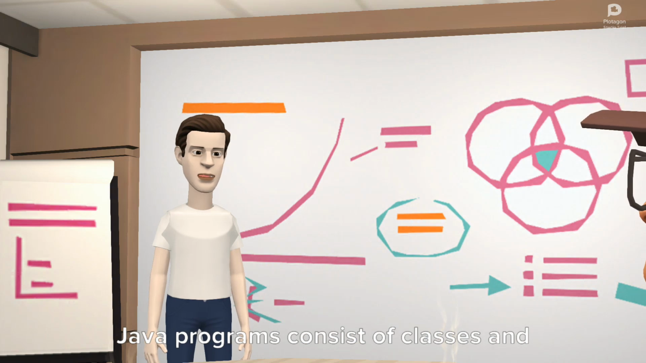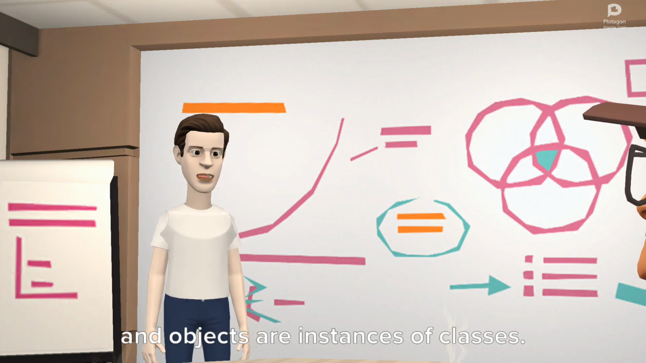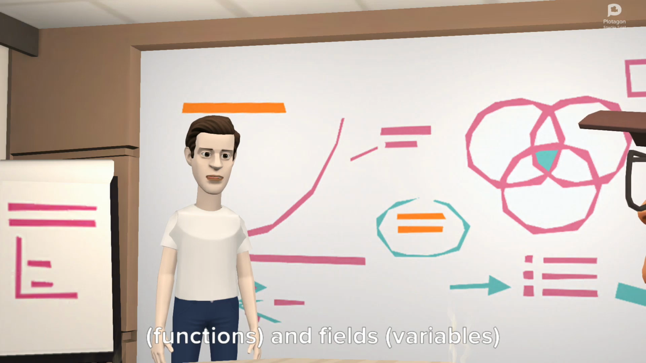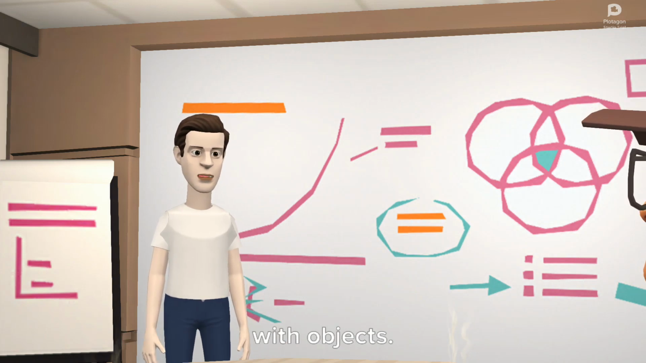What are the fundamental building blocks of Java programs? Java programs consist of classes and objects. Classes define the blueprint for objects, and objects are instances of classes. Each class typically contains methods, functions, and fields, variables, to define the behavior and data associated with objects.